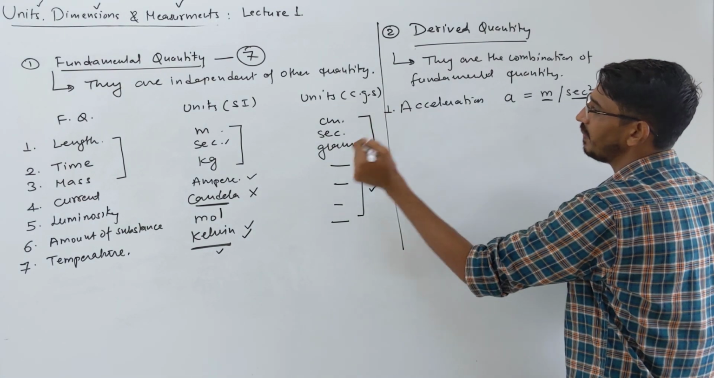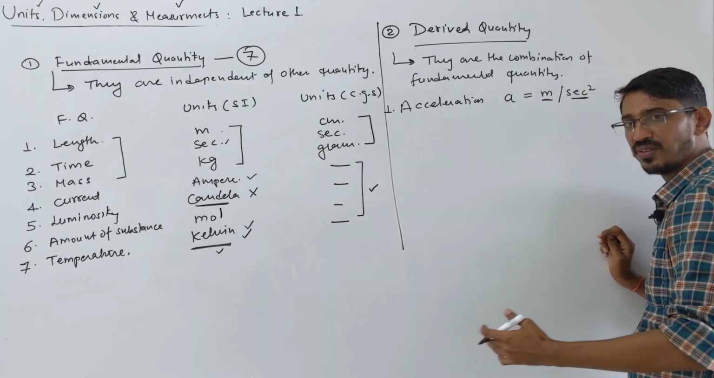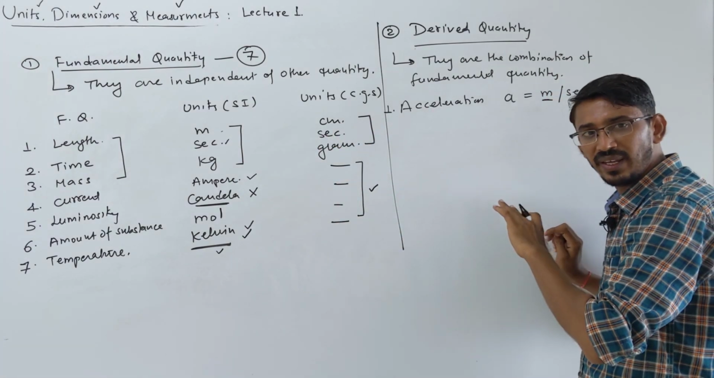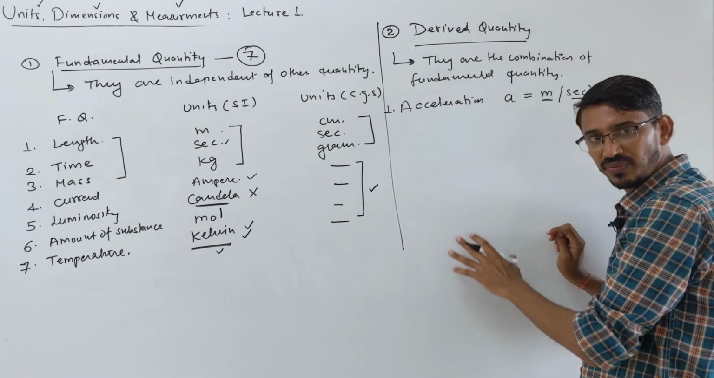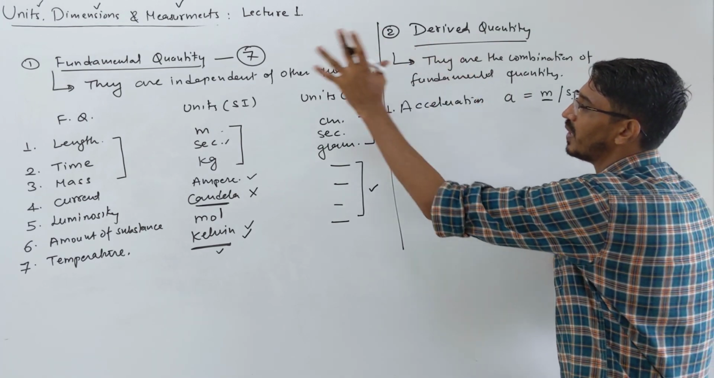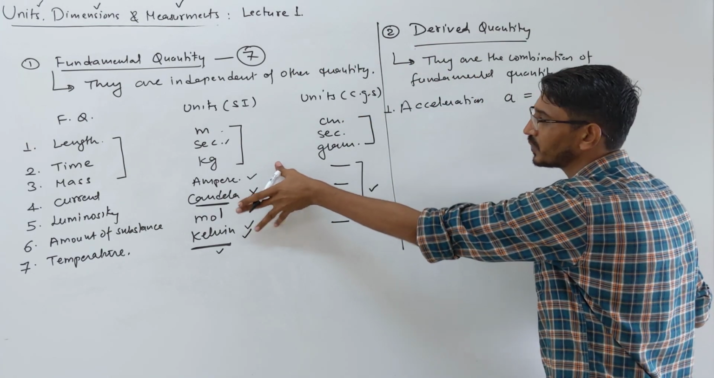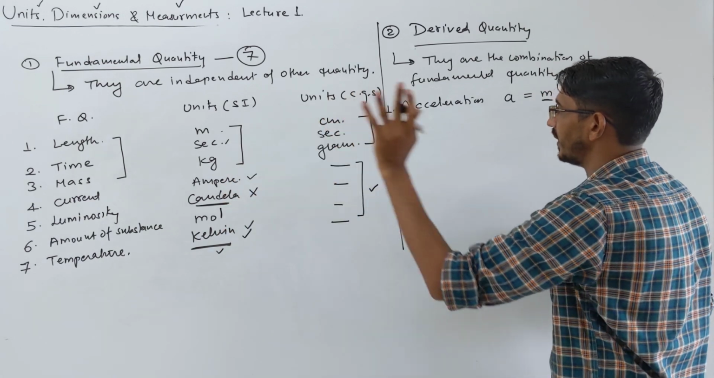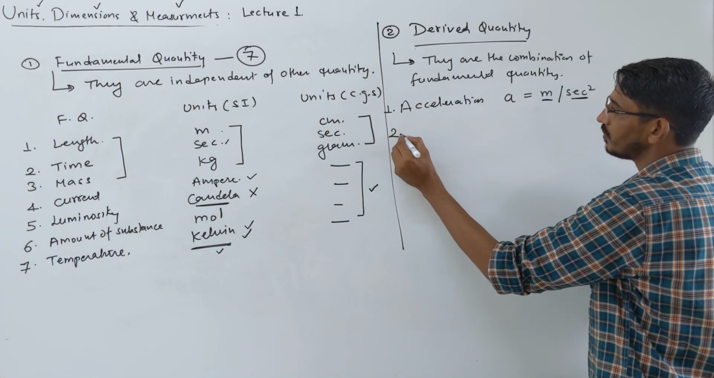So this is an example of a derived unit. Leaving these 7 things, everything that we learn in physics, there will be an infinite number of derived units. They are simply combinations of these 7 things, that's all. Nothing is new.